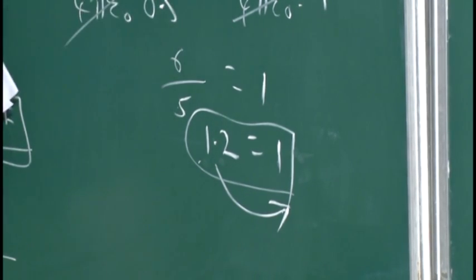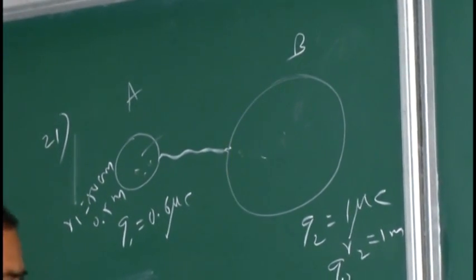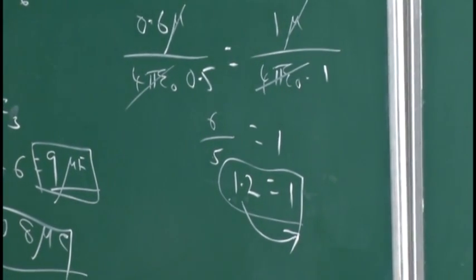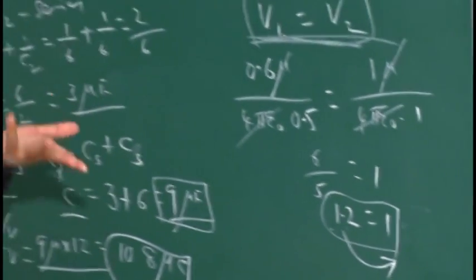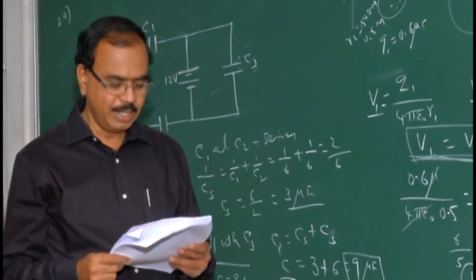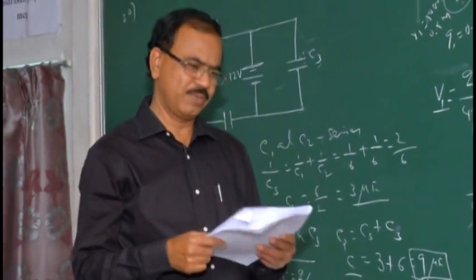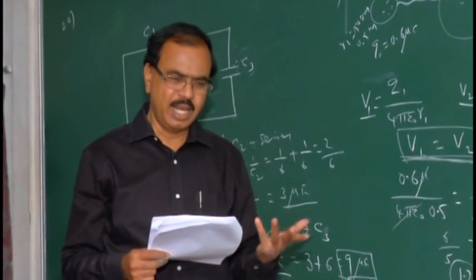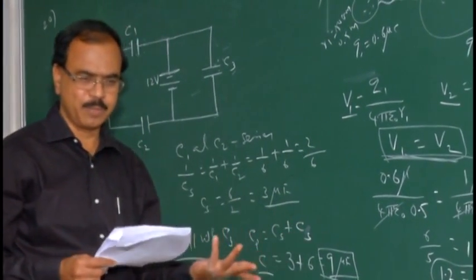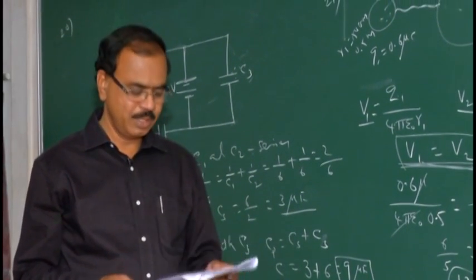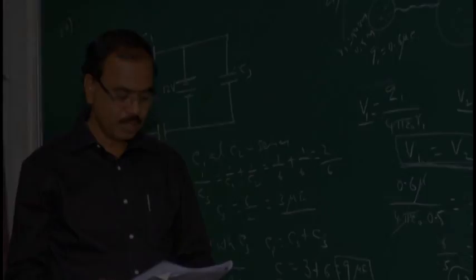So the charges should flow from A to B such that the potentials become equal. The charges flow from A to B till the potentials become equal. It is not necessary that charge flows from higher charge to lower charge; the potentials become equal. So option B, A to B till the potentials become equal. Option B is correct.